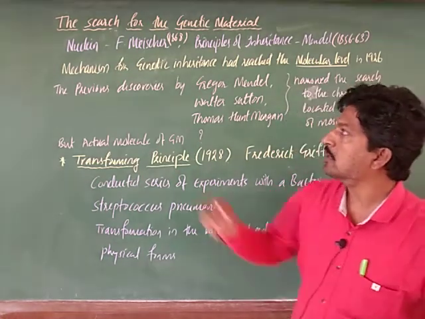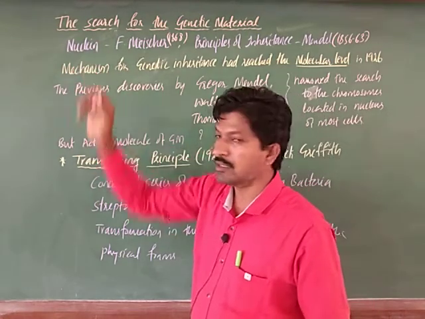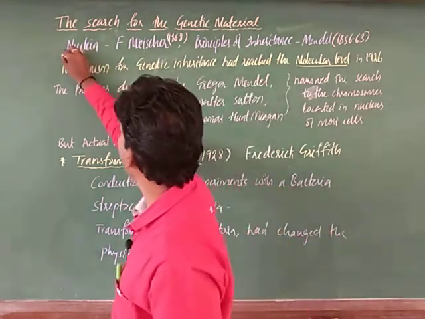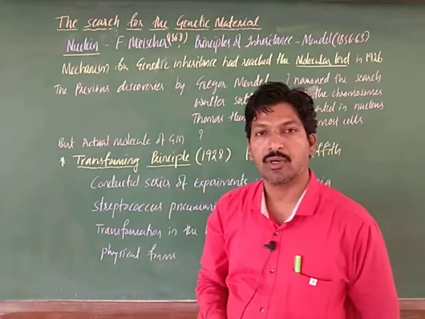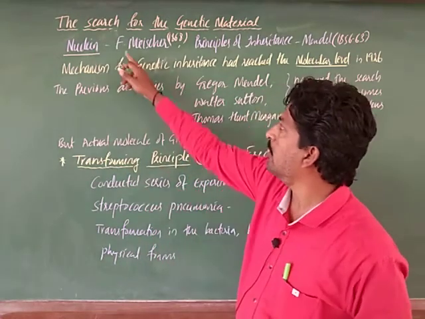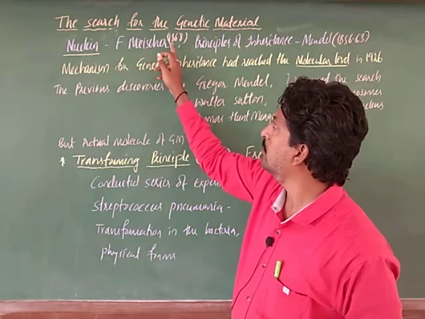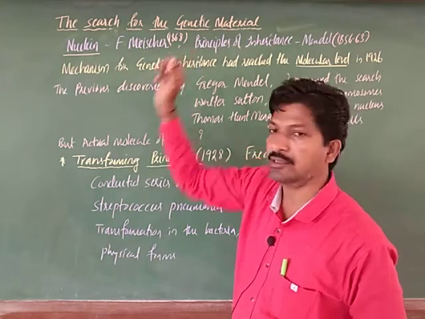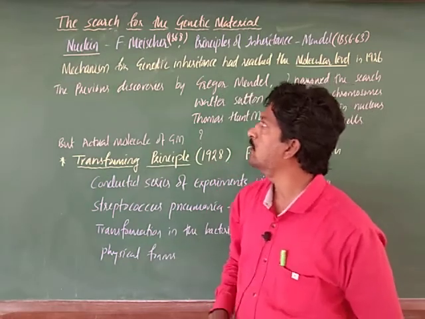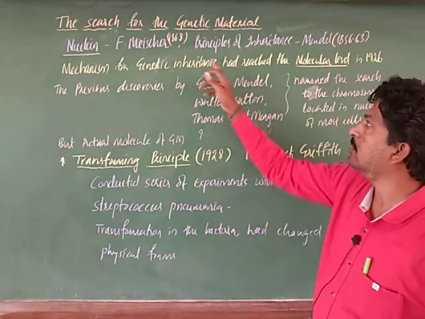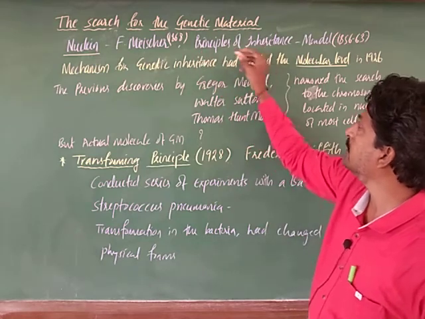Nuclein, one of the important substances, was discovered by Frederick Miescher in 1868.